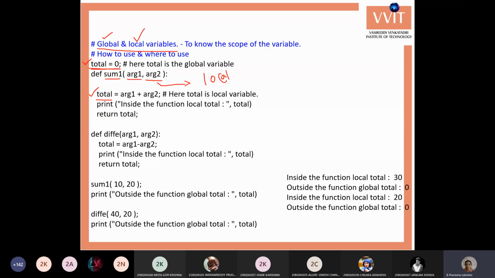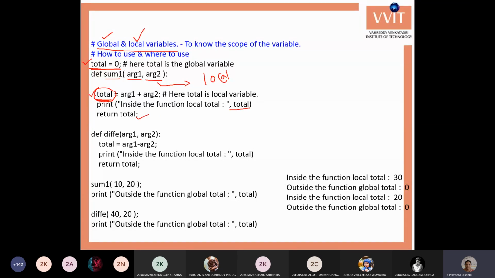So whenever you use total equals arg1 plus arg2, this total is considered a local variable. It creates one more total variable as a local variable for this sum function. It adds arg1 plus arg2 and stores it into the total variable, and whenever we display the total, we get the total value and return the total.